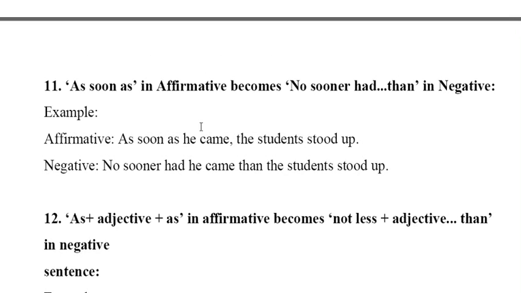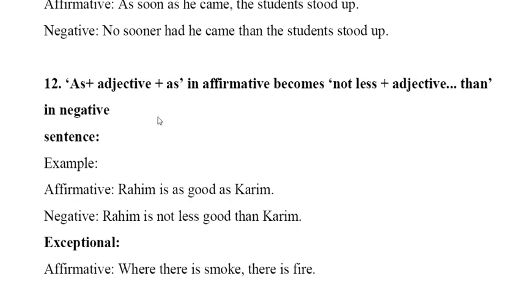Number 11 says if you find as soon as in an affirmative sentence, it will be changed to no sooner had than. So as soon as he came, the student stood up. So no sooner had he come than the students stood up. So it will become V3. As soon as he came, the student stood up. No sooner had he come, so V3, than the students stood up.